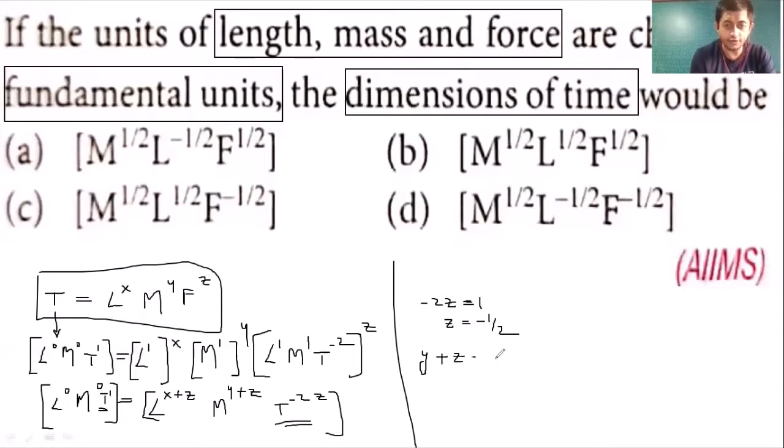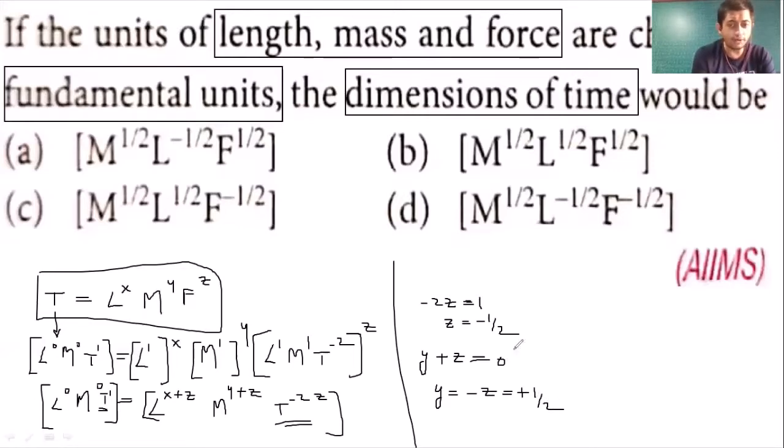That means y will be equal to minus z. And z itself is minus, so minus of minus becomes plus. So y will be plus 1 by 2.